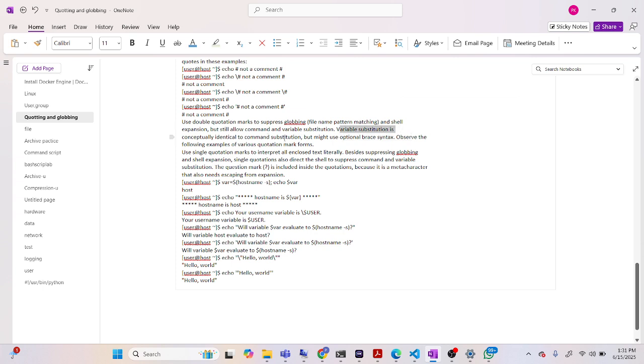What it is trying to say is that variable substitution is conceptually identical to command substitution. So this variable substitution can be done through command substitution, and we can see this example here.